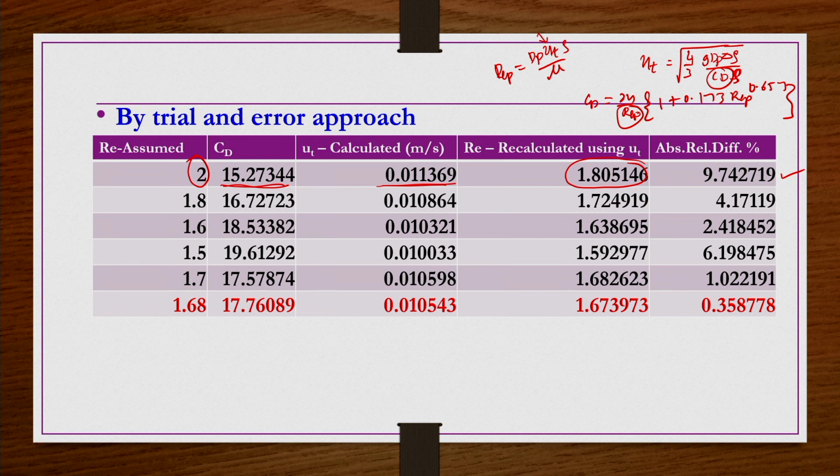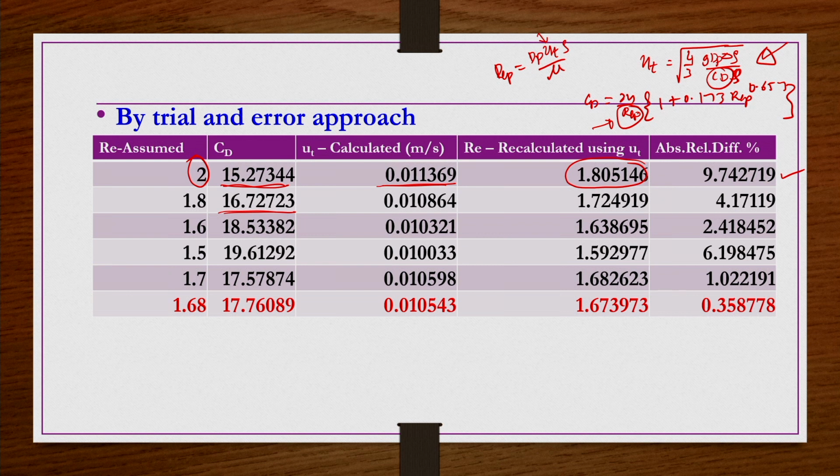Now this calculated RE value is smaller than the assumed value. What do you have to do? You have to go to the next RE value, which is smaller than the previously assumed RE value. Let us say you take 1.8 and substitute it in the CD correlation, then you get CD equal to 16.72723. This CD value you substitute in the UT expression, that is, square root of 4 by 3 g dP delta rho by CD rho.